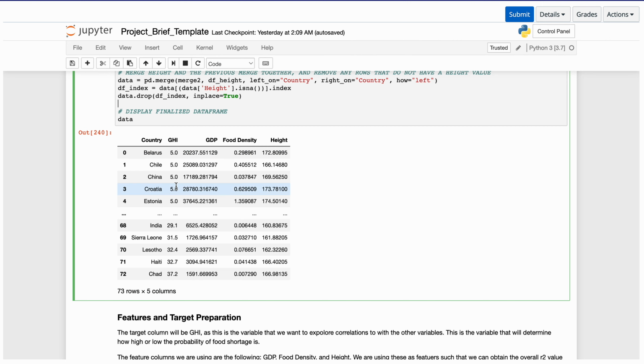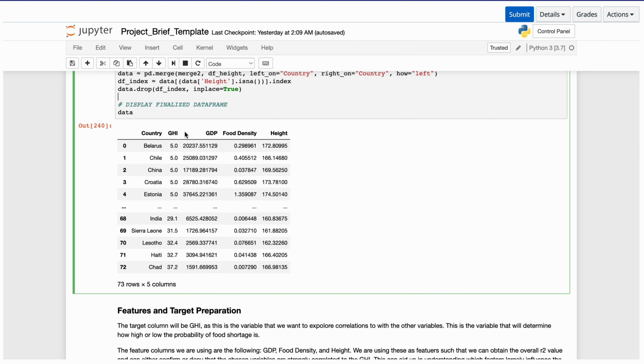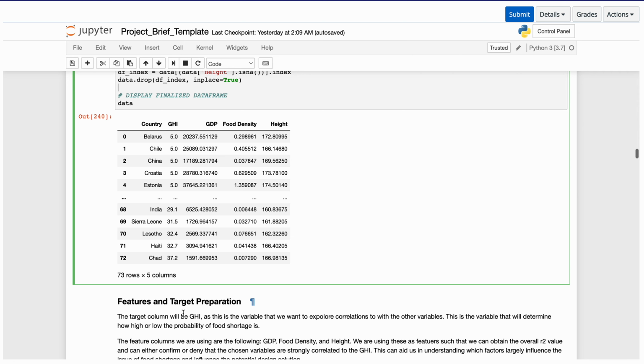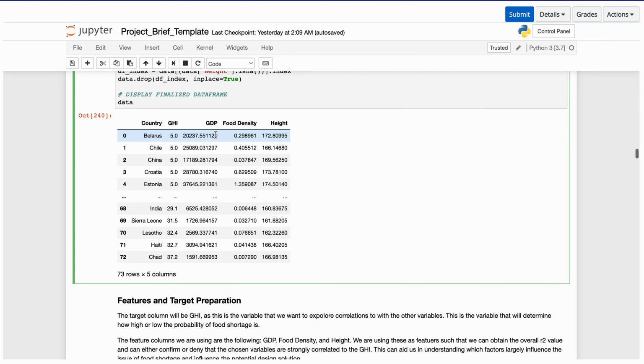Our target column here will be GHI, since it is the variable that we want to explore correlations with these other variables. This variable will also determine how high or low our food shortage probability is. And GDP, food density, and height will all be our feature columns.